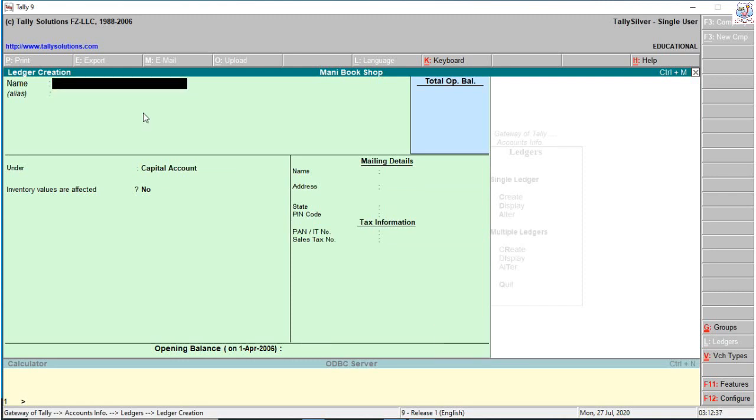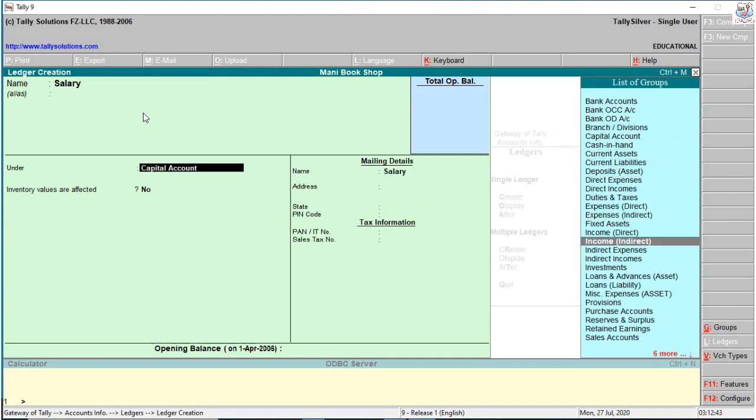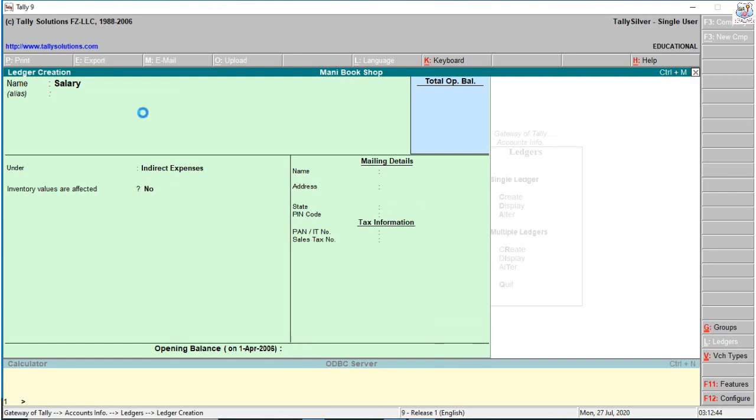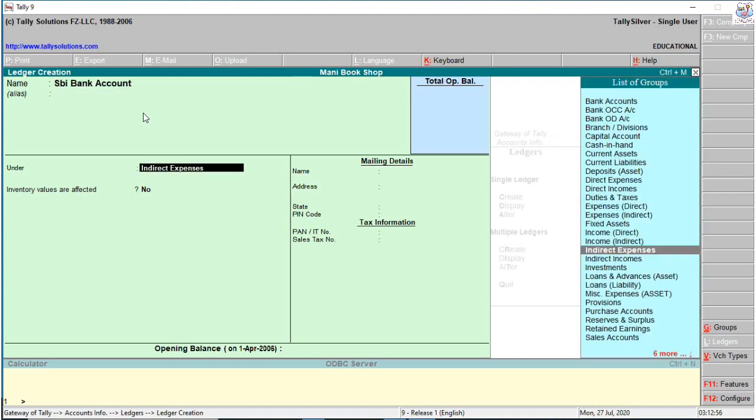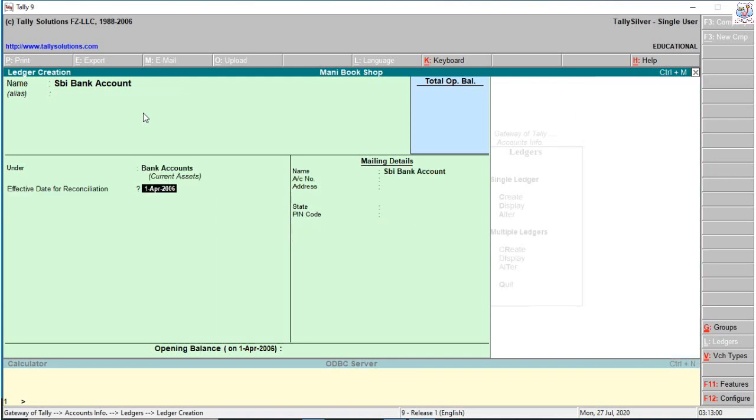Capital. Salary. Salary is an indirect expense. Or otherwise SBI bank account. You can also enter the bank account number, otherwise name only. So SBI bank account, under bank accounts.